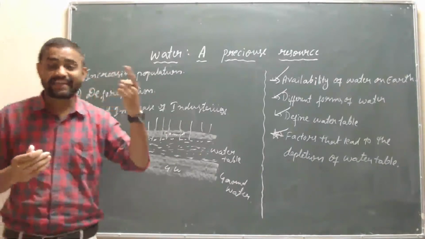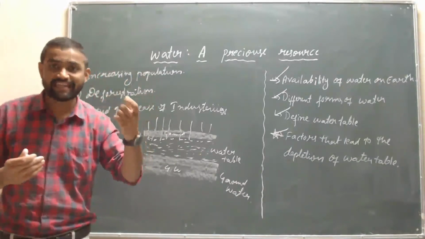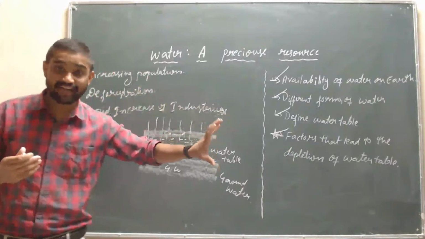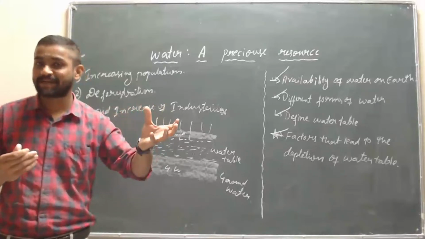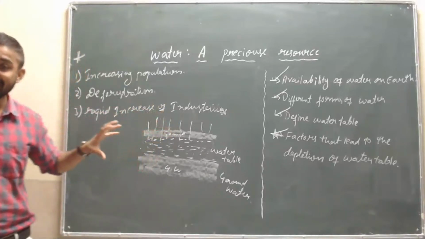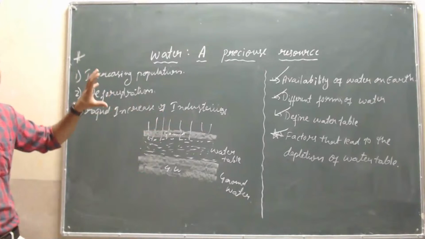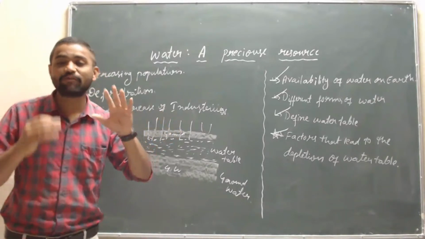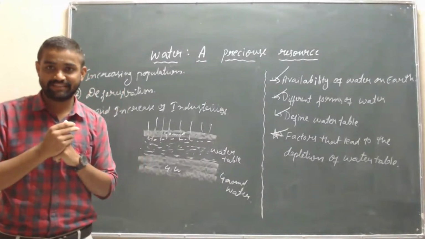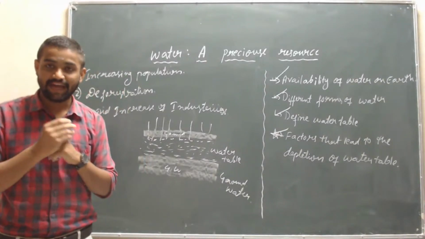And take up new techniques in agriculture. If you want to do agriculture, use new techniques, such as irrigation methods. These are the techniques and methods to control the water depletion. Are you getting my point?